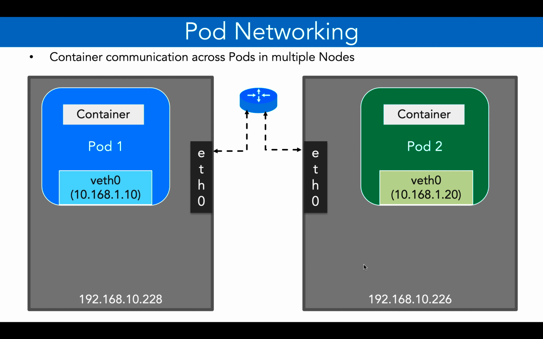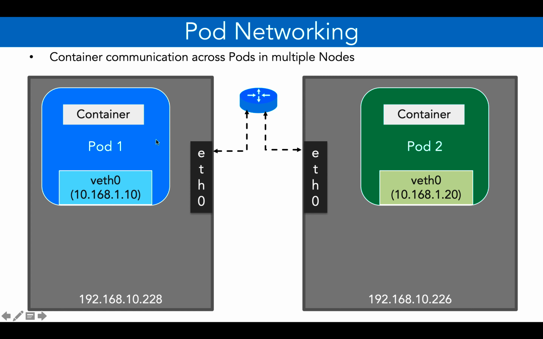Pod 1, or the blue pod, is in node 1 with IP address 10.168.1.0, and pod 2, or the green pod, is on node 2 with IP address 10.168.1.20, and both of them are hosting one container each. If we had multiple containers, you already know how the containers can talk to each other within a pod using something called localhost via the virtual Ethernet of the pod.